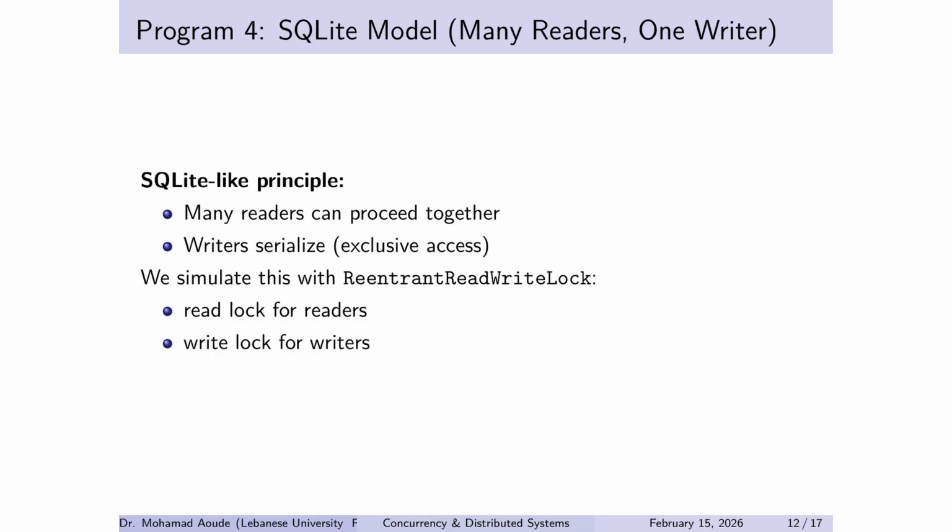This is a beautiful model because it's honest. Many readers can proceed together, but writes must be exclusive. Why? Because writes change shared state. Consistency requires ordering. So the system chooses controlled serialization for writes, and that creates a failure mode that feels spiky. Everything is smooth until a writer shows up and suddenly readers block. This model is common in real systems, caches, metadata stores, configuration systems, because most workloads are read heavy.